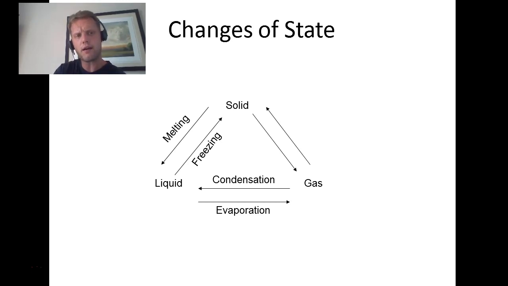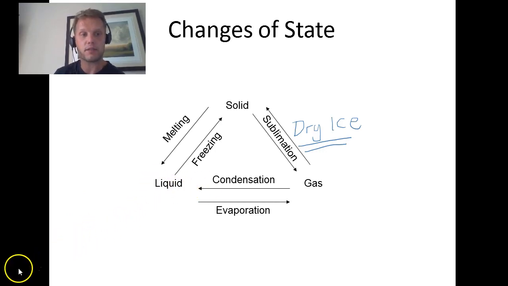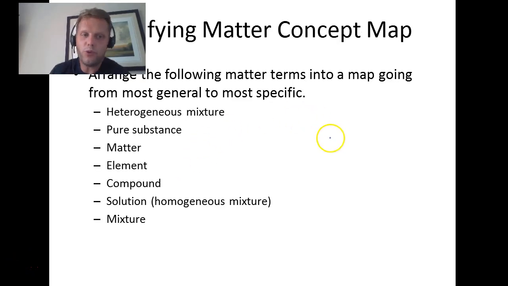There's one that you might not know. Do you know its name? Well, it's sublimation. Sublimation goes from a solid directly to a gas. The only thing that comes to mind that does this is dry ice. Dry ice is a solid. It looks like ice. It's very, very cold, but it doesn't even turn into a liquid. It just jumps immediately to a gas, and that's the smoke that it makes. That's why it's called dry ice, because there's no water in it. It's dry.